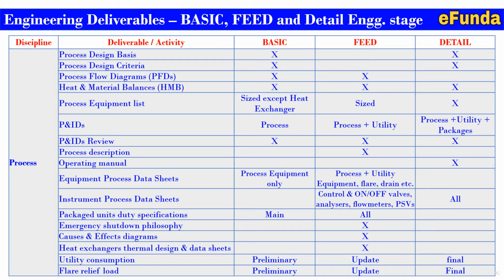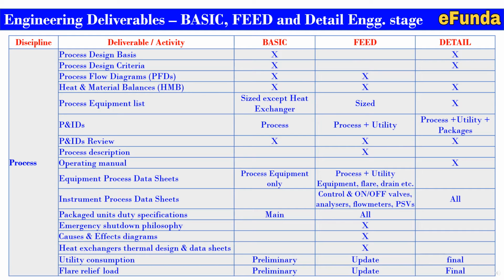Heat and mass balance are required in all the three stages. Process equipment list, size except heat exchanger is required in the basic. In the detail, actual sizing is required and the complete details are required as part of the detail engineering. P&IDs, process, then FEED, process plus utility, and detail, process, utility, and all the packages are also required.